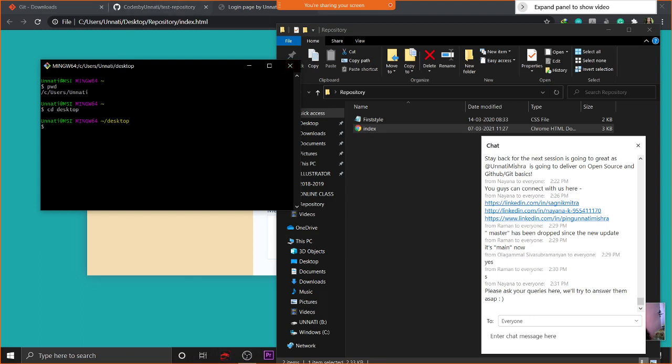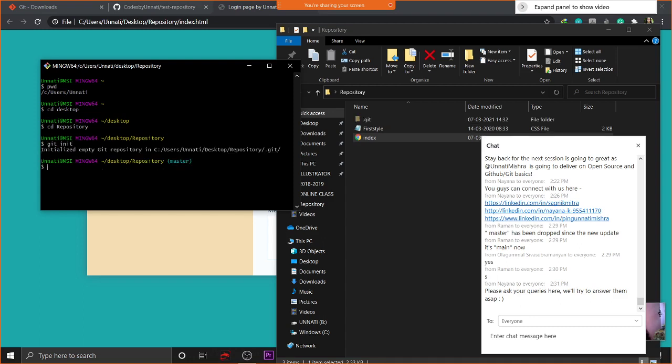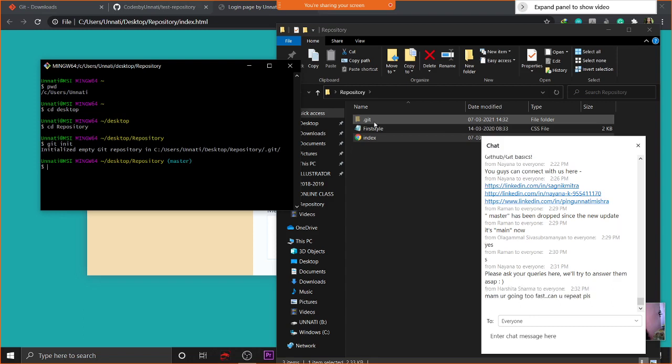It moved to the desktop and then to this folder, cd repository. See, the path changed to this folder. Then the first command that we have to write before starting any Git project is git init. It initializes an empty Git repository in this folder. See, the .git folder is initialized. It is a hidden folder.